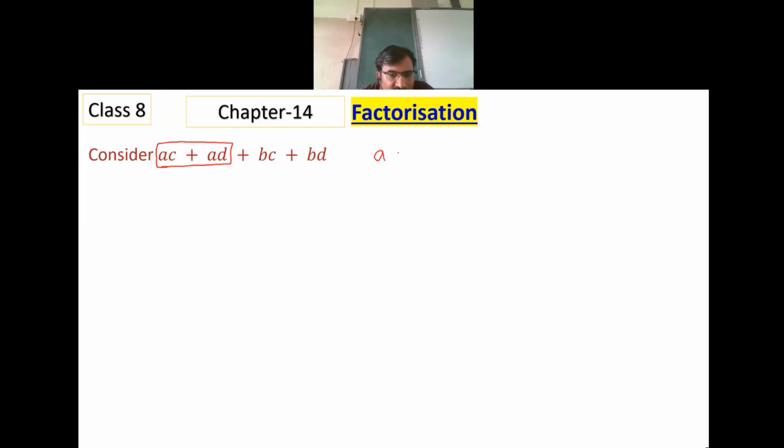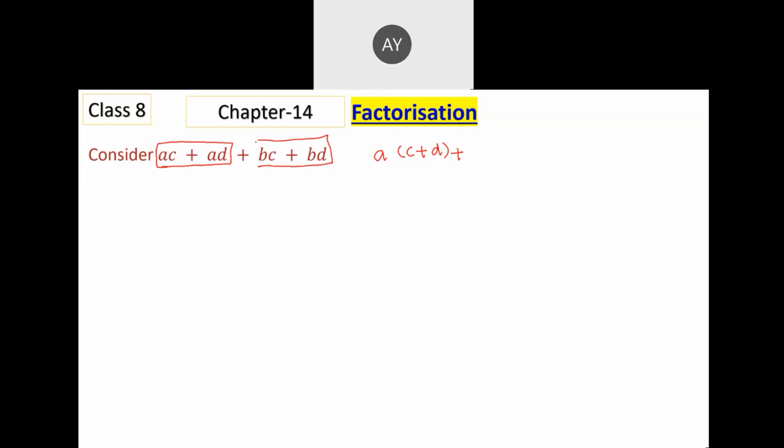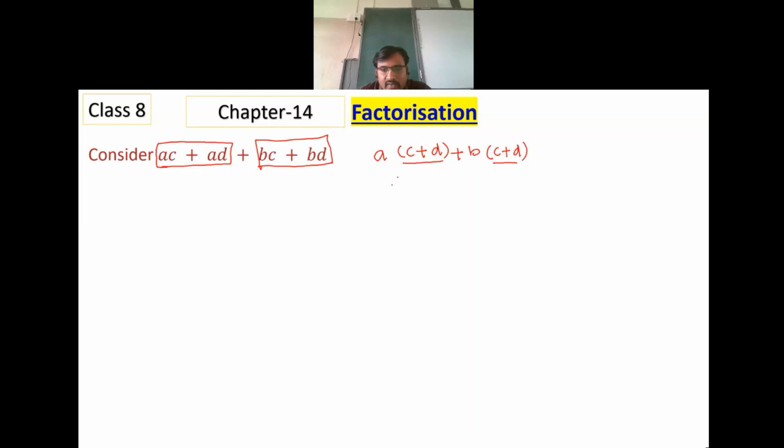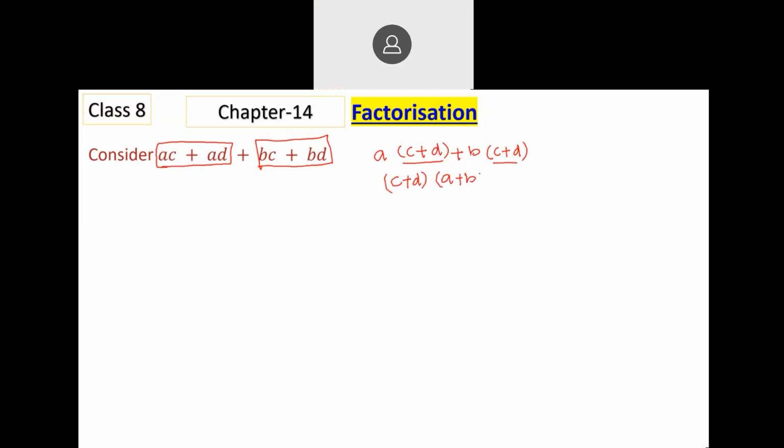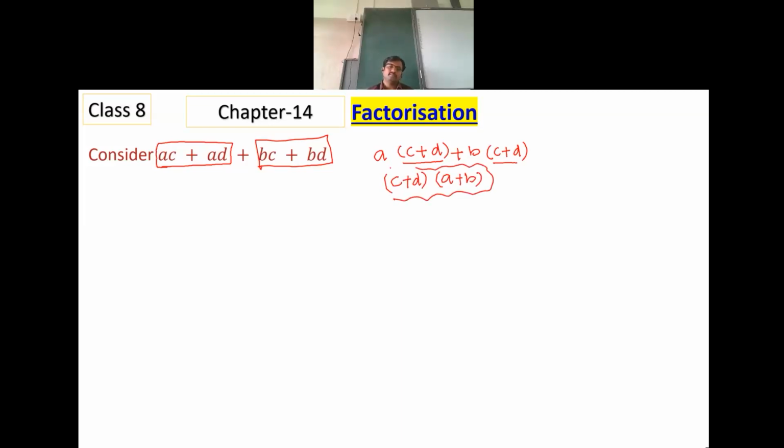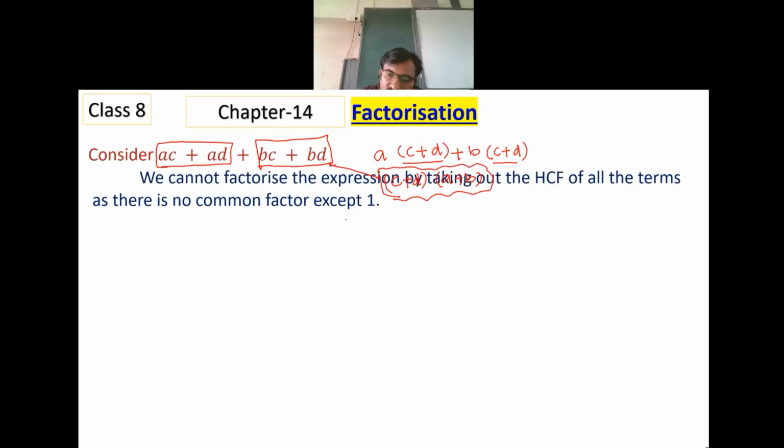If A is taken out of AC and AD, C plus D remains. In the other two, B is common, and if B is taken out, C plus D remains. Now C plus D is common, and what remains is A plus B. So the product of these terms gives the factors.